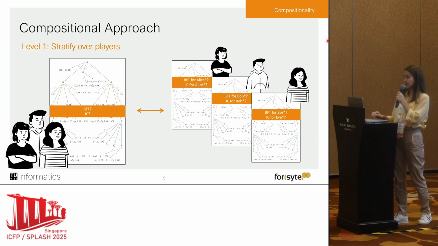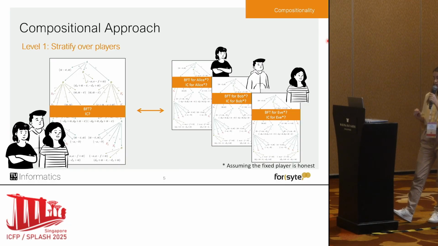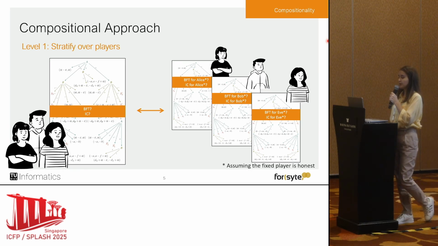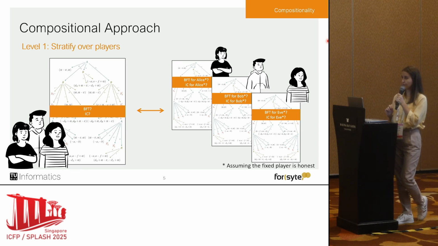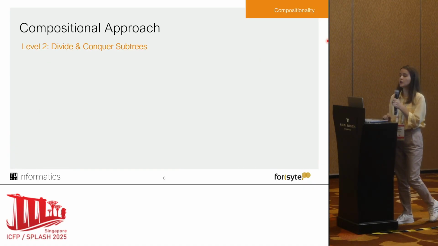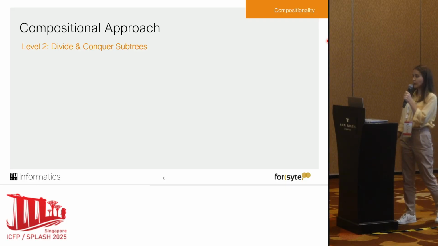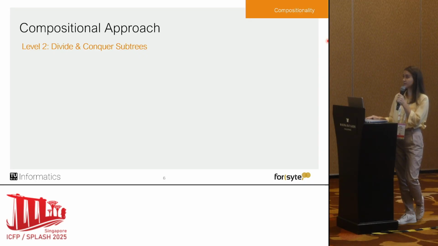Each time we analyze a protocol from one fixed player, we assume that this fixed player is an honest player. Moreover, every time that we analyze a protocol for one fixed player, we perform a reasoning on a second level, which we call divide and conquer subtrees.